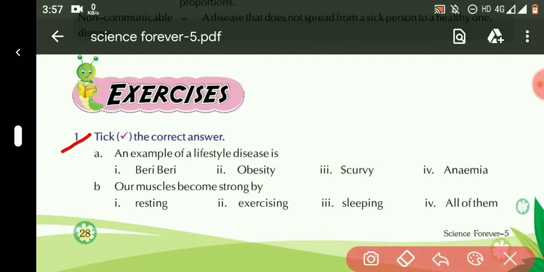A part, an example of a lifestyle disease. First, beriberi, second, obesity, third, scurvy, fourth, anemia. So the answer is second, obesity, which is caused due to overeating of junk foods. B. Our muscles become strong by first resting, second exercising, third sleeping, fourth all of them. So the answer is second, exercising. Our muscles become strong by exercising.